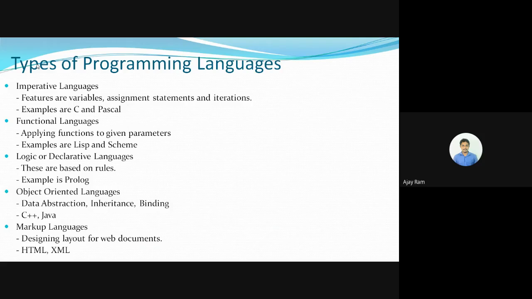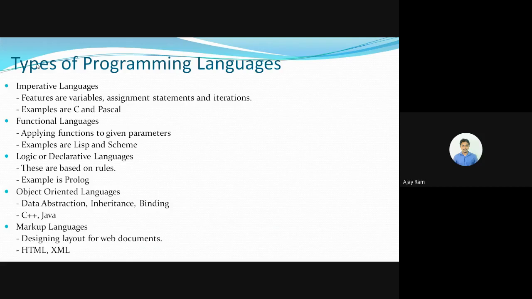Then we have the logic or declarative languages. Logic languages are completely based on symbolic logic forms. Here we create rules and inference rules, and by means of those rules, we do the computation. We also have the if-then part, where if is the antecedent and then is the consequent. If there is any antecedent, the consequent will follow. An example under the logic languages is Prolog. It is completely based on symbolic logic.